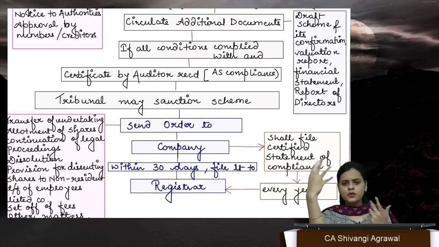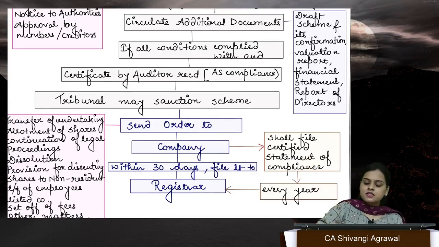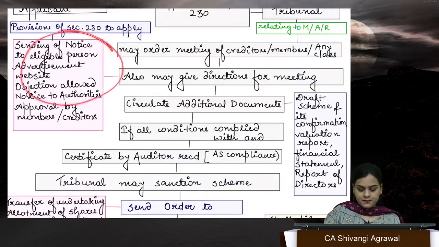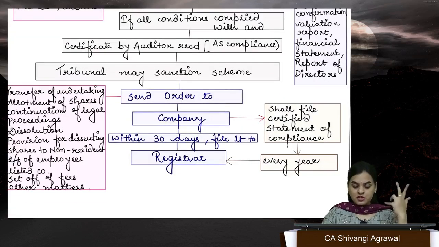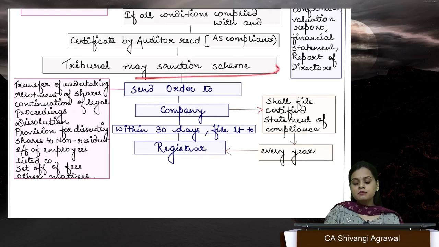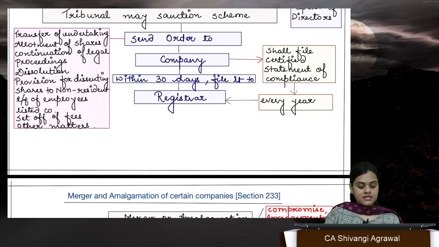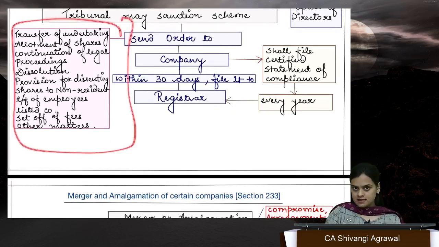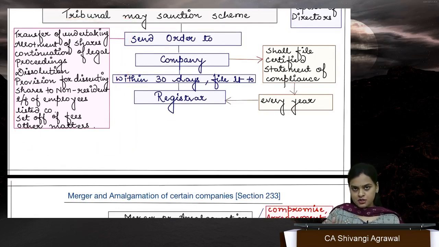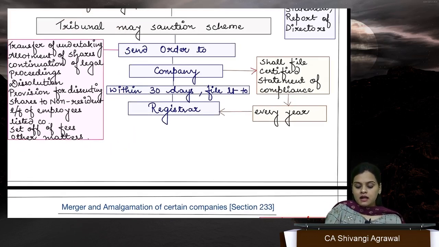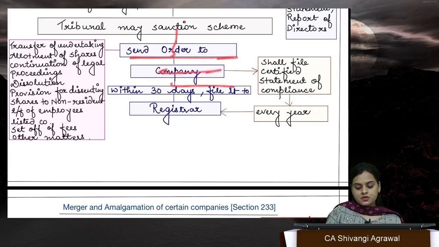what is the price they are going to get and all that, right? So this will additionally be circulated along with the notice if it is a case of merger, amalgamation, demerger. If all the conditions are satisfied and certificate of auditor received, then tribunal may sanction the scheme. Now the scheme must contain the following, since it is a case of merger, amalgamation or demerger. After it is sanctioned, the order is sent to the company and company files it with registrar within 30 days.